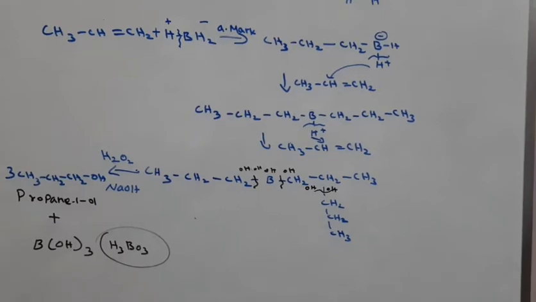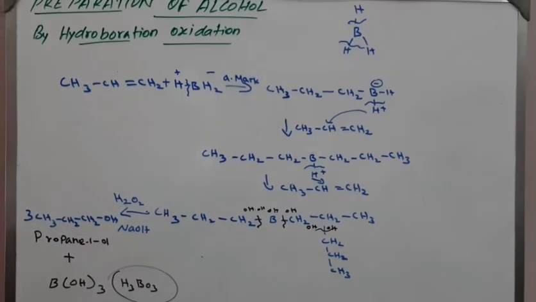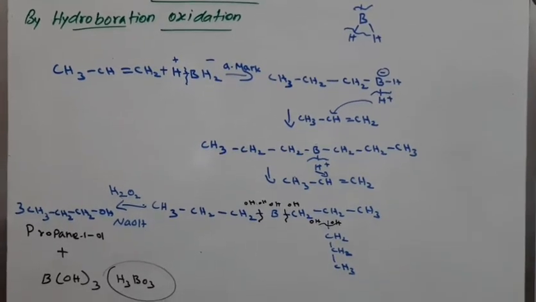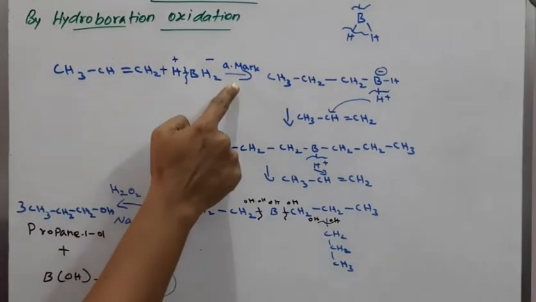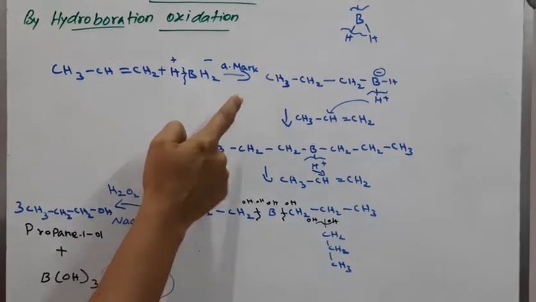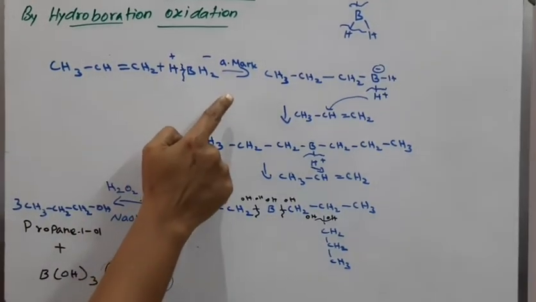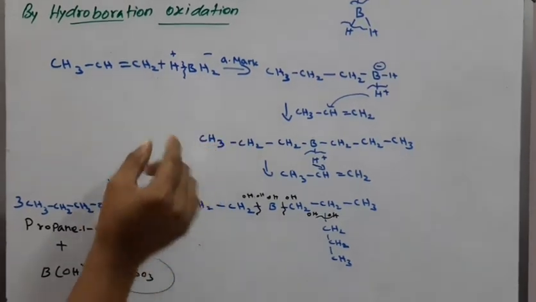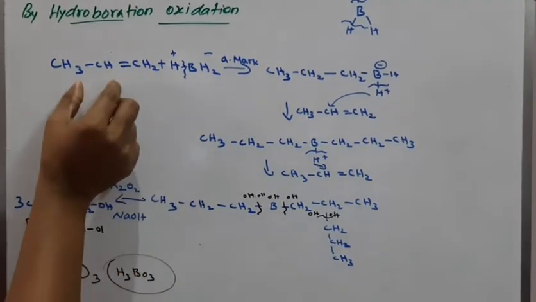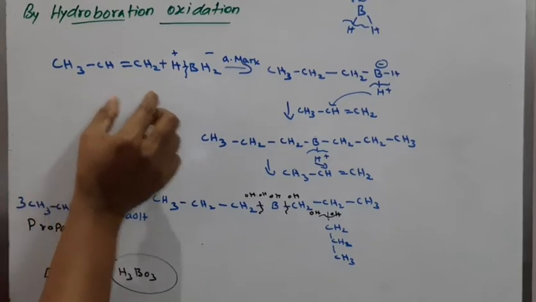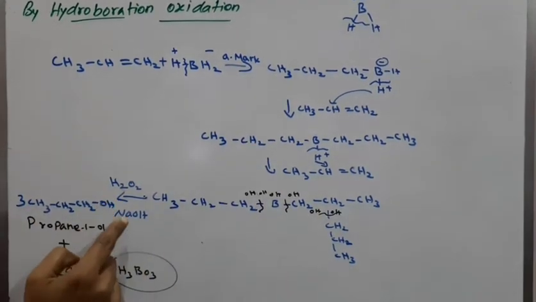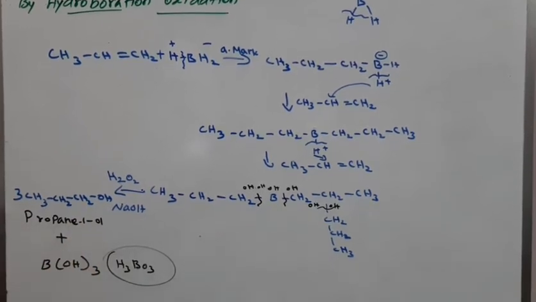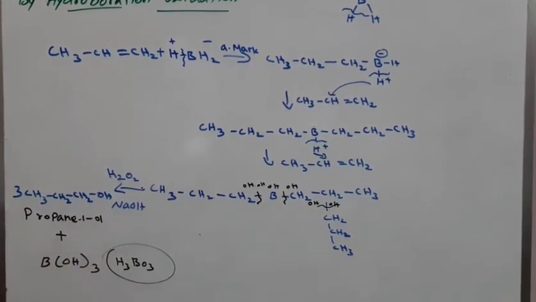So this is your hydroboration oxidation method. Students, keep in mind that it follows the anti-Markovnikov rule. In the acid catalyzed method we used the Markovnikov rule, but here it is anti-Markovnikov. The hydrogen adds to the propene molecule, and finally, when the oxidation reaction takes place, we get the alcohol.